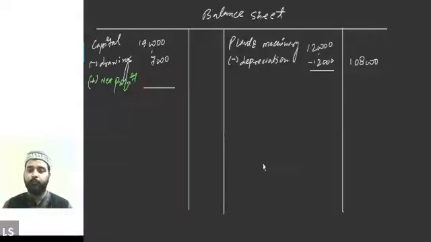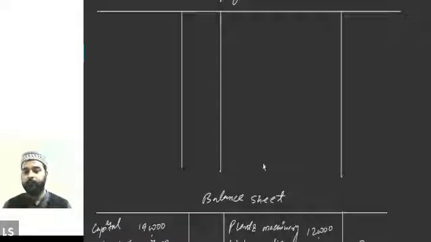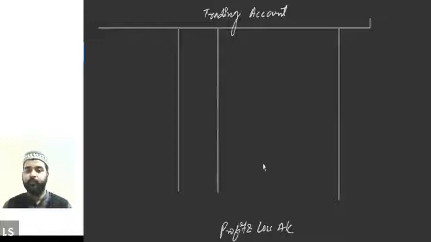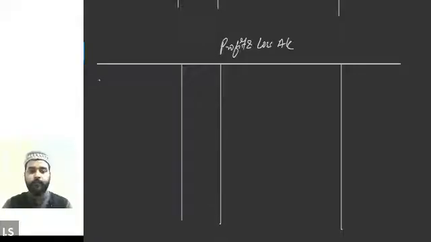Okay. We will have to post the value of the depreciation in one more account. Anyone going to tell me where we will be writing the value of the depreciation apart from the balance sheet? Where should we write it down? Apart from the balance sheet, we will be writing it in the profit and loss account. On which side? Because it is a debit, on the debit side. So we will be writing to depreciation on machinery, 12,000. Tell me everyone, is this clear?